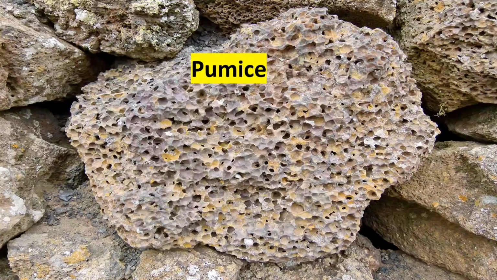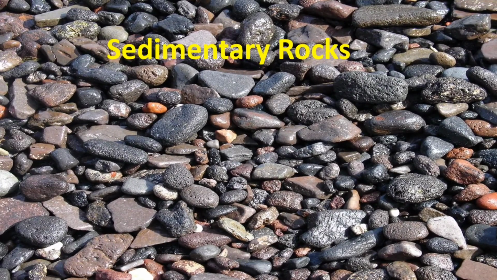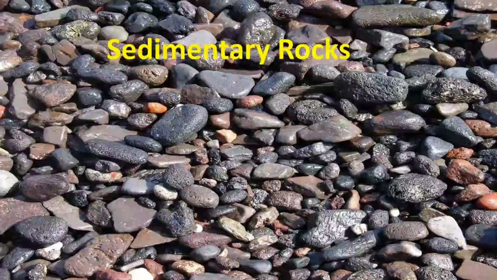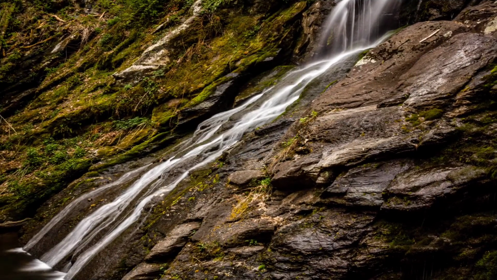The second category of rock is sedimentary rocks. Sedimentary rocks are formed from pebbles, sand, mud, or clay that get deposited in layers on ocean floors. These sediments are brought by running water or ice. As time passes and with continuous pressure, these layers get cemented by minerals.